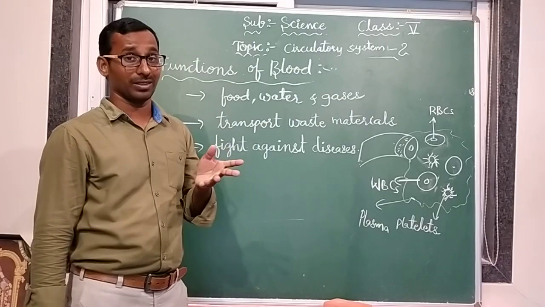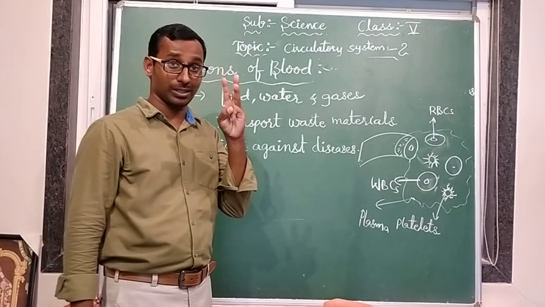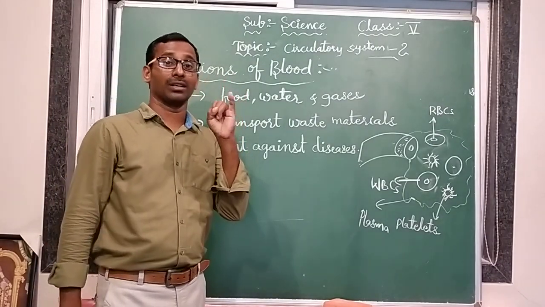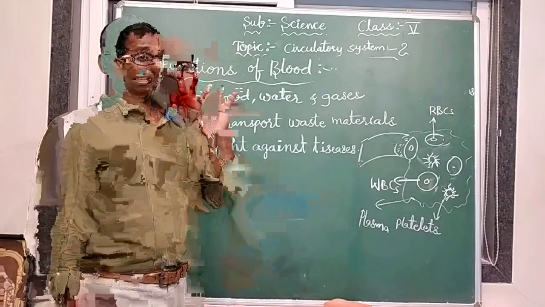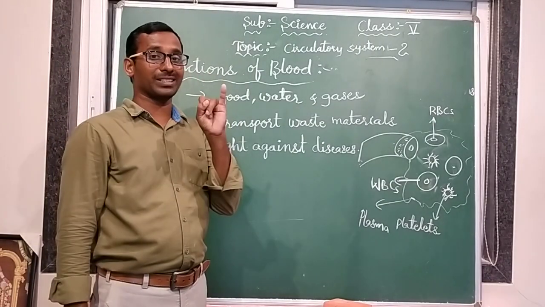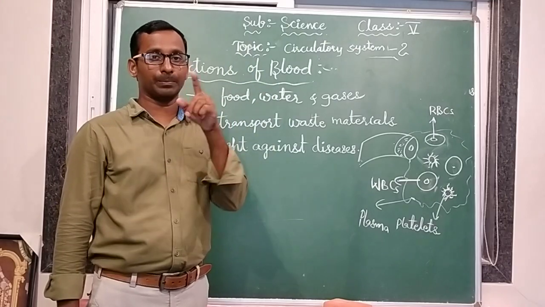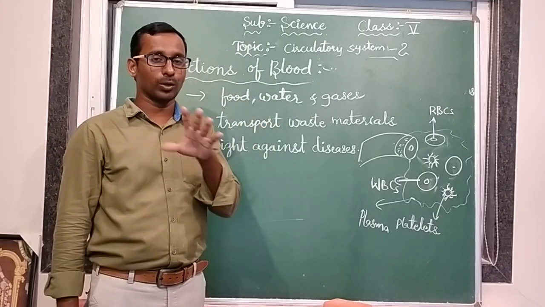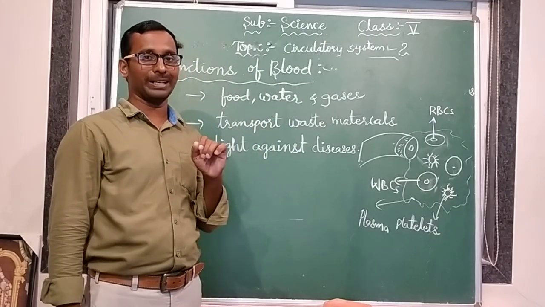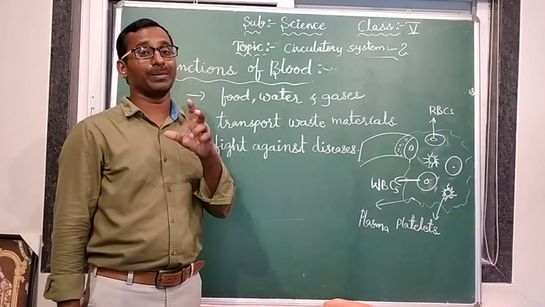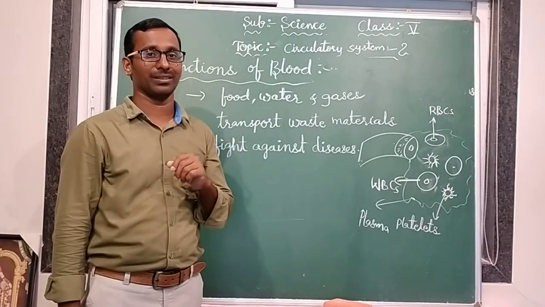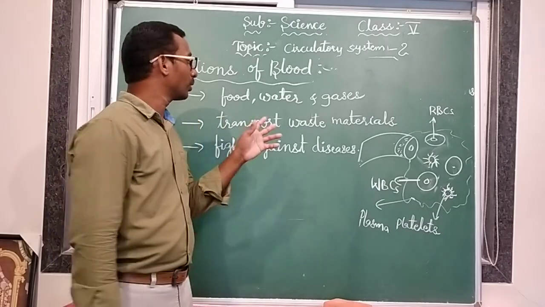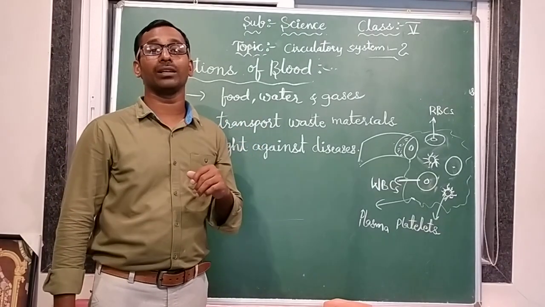Next, the cellular part. In the cellular part, mainly 3 parts are there. RBCs, WBCs, and platelets. RBCs means red blood cells. They are spherical in shape. They have hemoglobin pigment, which gives the blood its red color. Hemoglobin is formed with iron and protein.